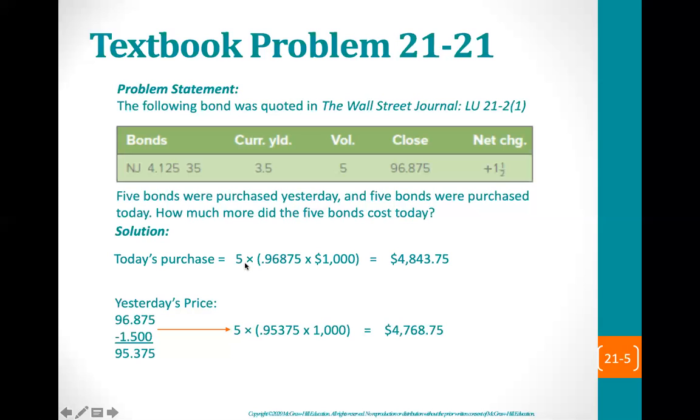Today's purchase is 5 bonds at 96.875%. So change your percent to a decimal, multiply it times $1,000 to get the dollar value, times 5. The 5 bonds today cost $4,843.75. $4,843.75 less $4,768.75 is a $75 difference. The bonds cost $75 more today than they did yesterday.